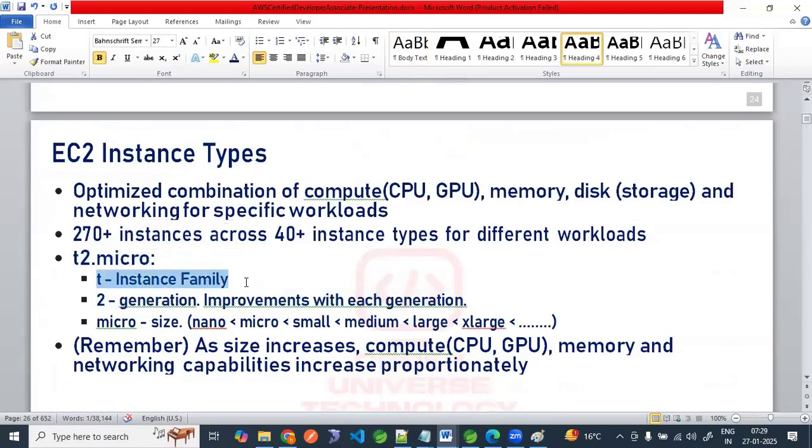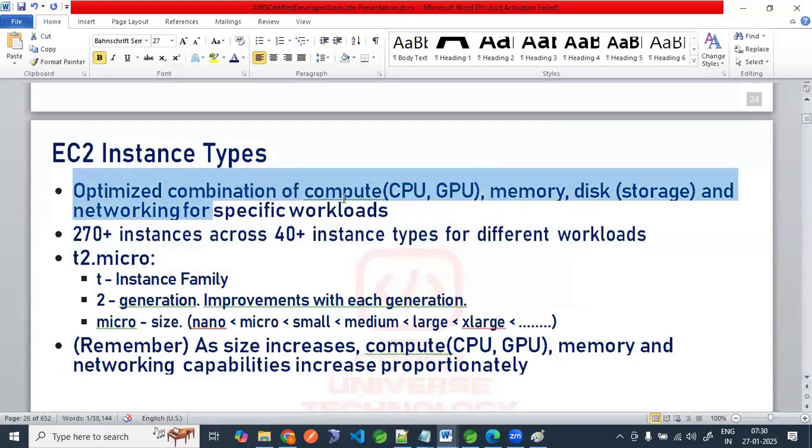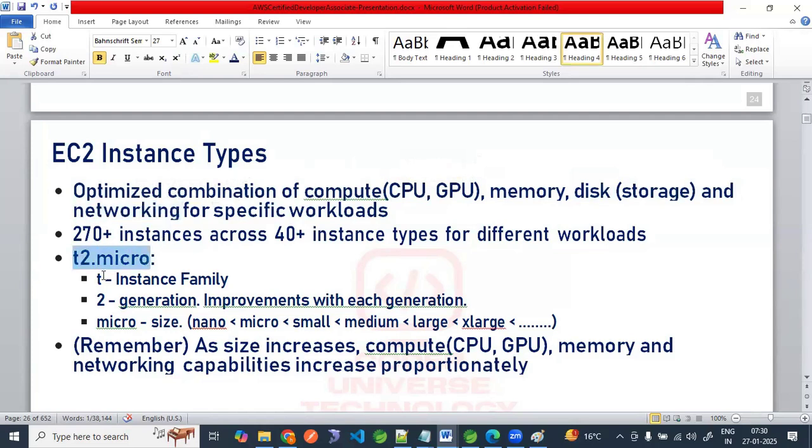What is T2 micro? T means instance family. There are 270 plus instances across 40 plus instance types. Forget about the other definitions. An EC2 instance type is compute. What is compute? CPU, you know CPU, right? Memory, disk, and networking. This is called a combination.